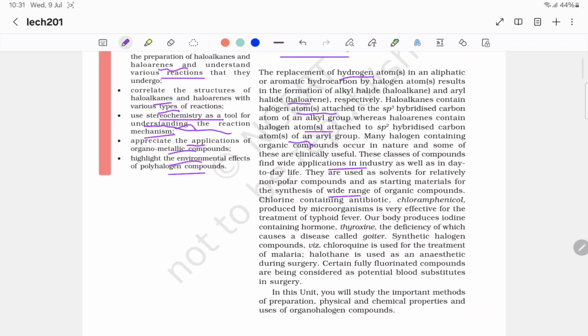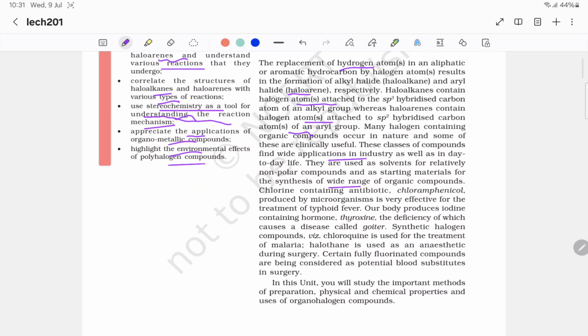Our body produces iodine containing hormone thyroxine, the deficiency of which causes a disease called goiter. Synthetic halogen compound chloroquine is used for the treatment of malaria. Halothane is used as an anesthetic during surgery. Certain fully fluorinated compounds are being considered as potential blood substitutes in surgery.